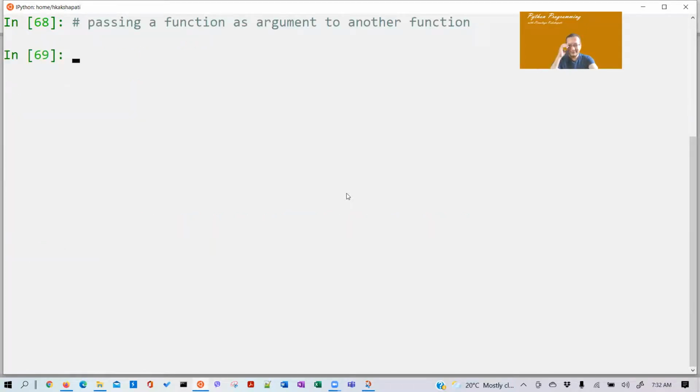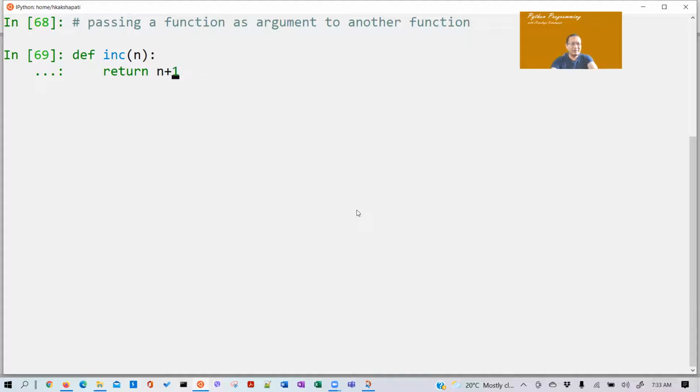First, def increment(n), which returns n plus 1.